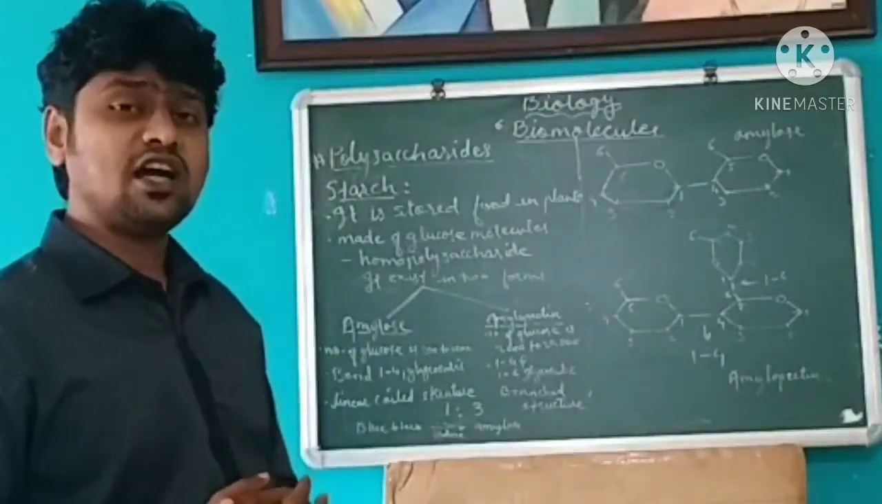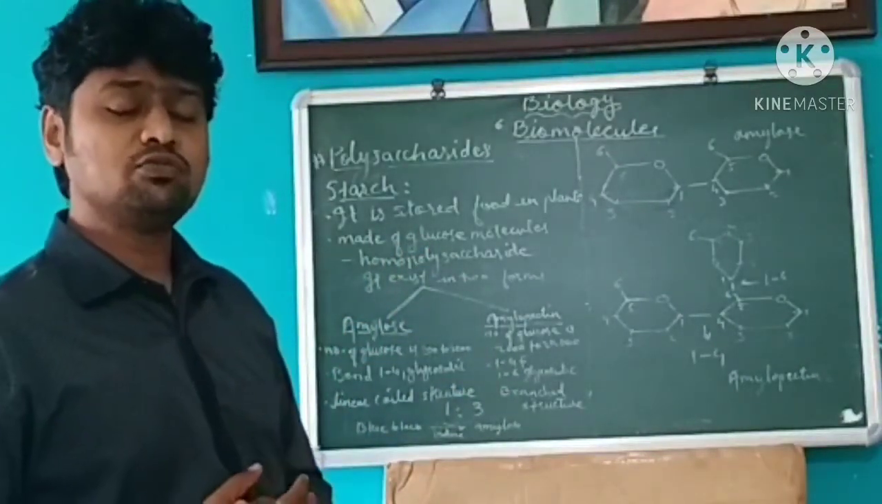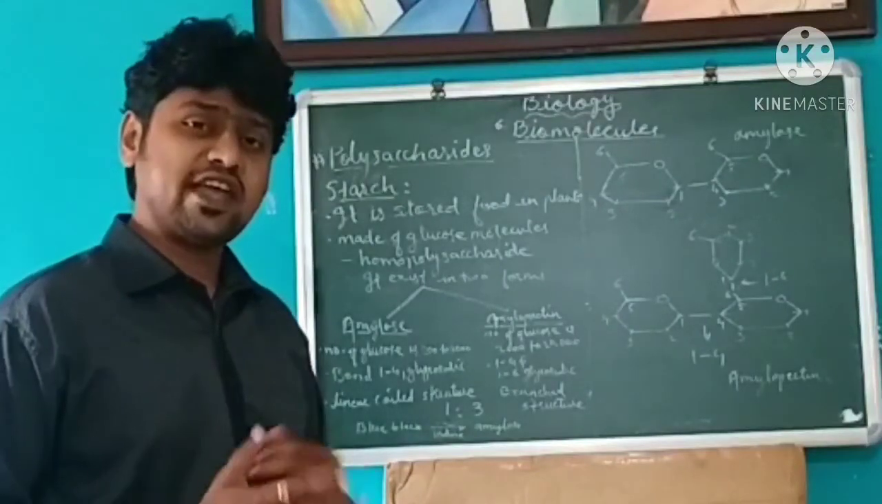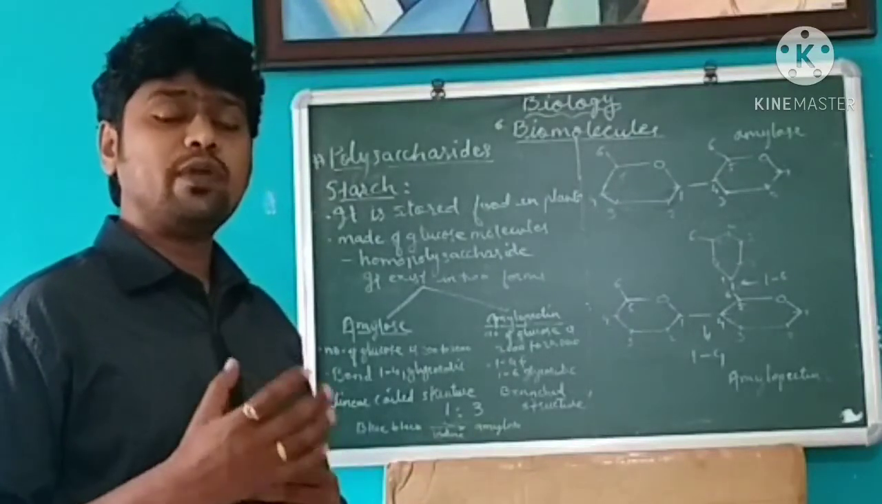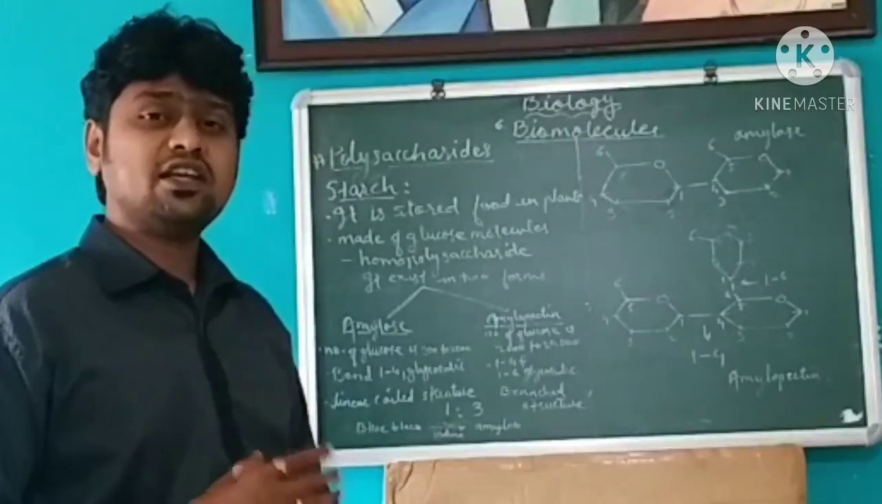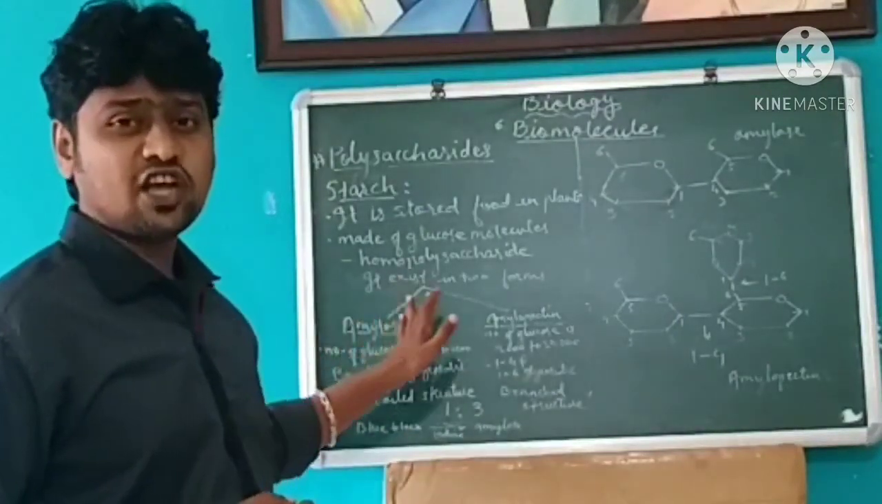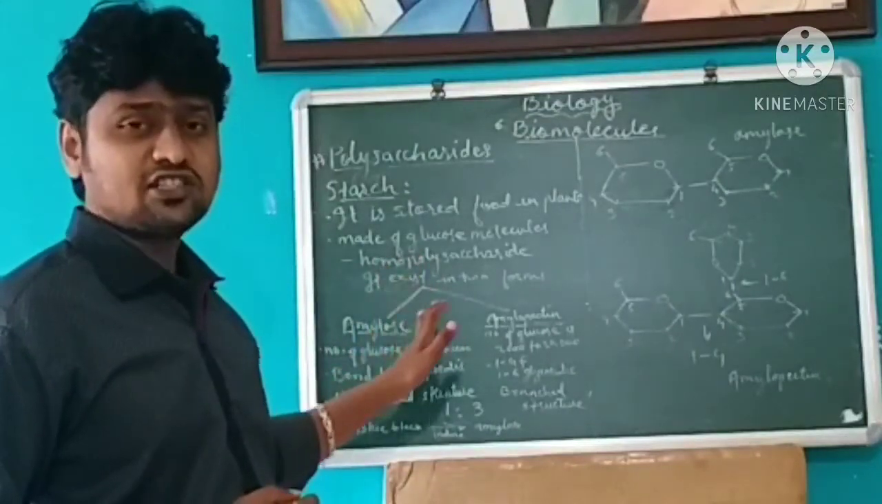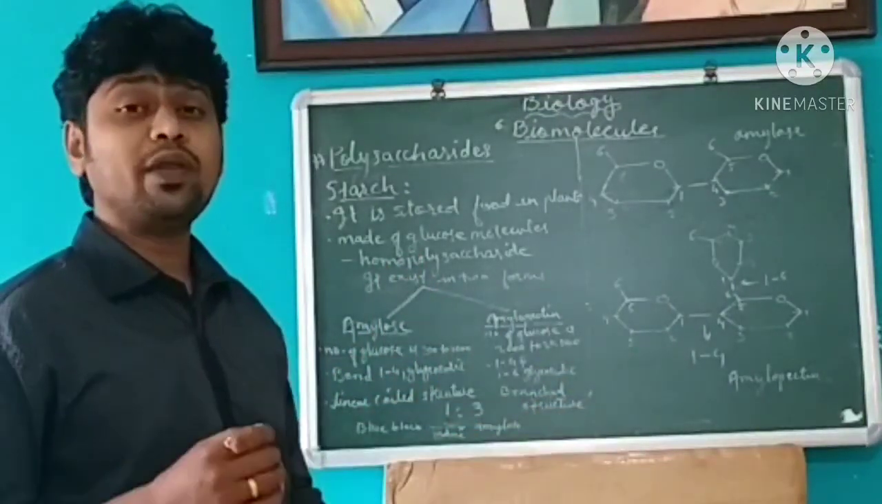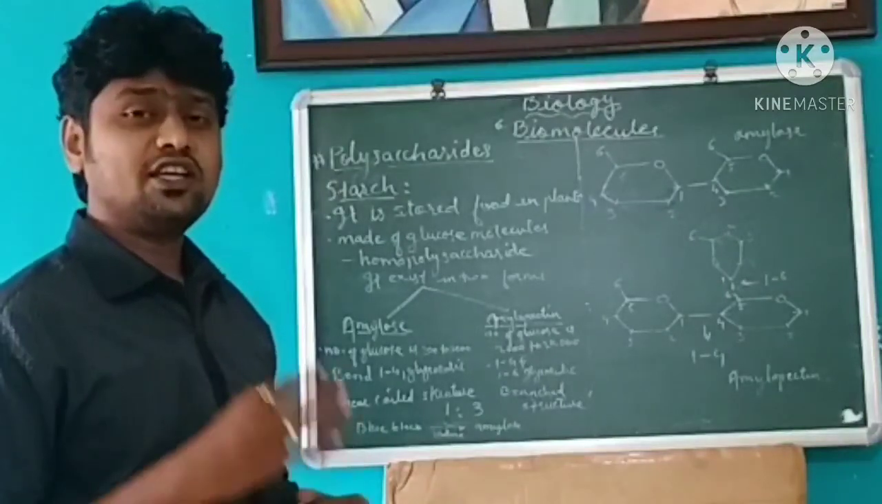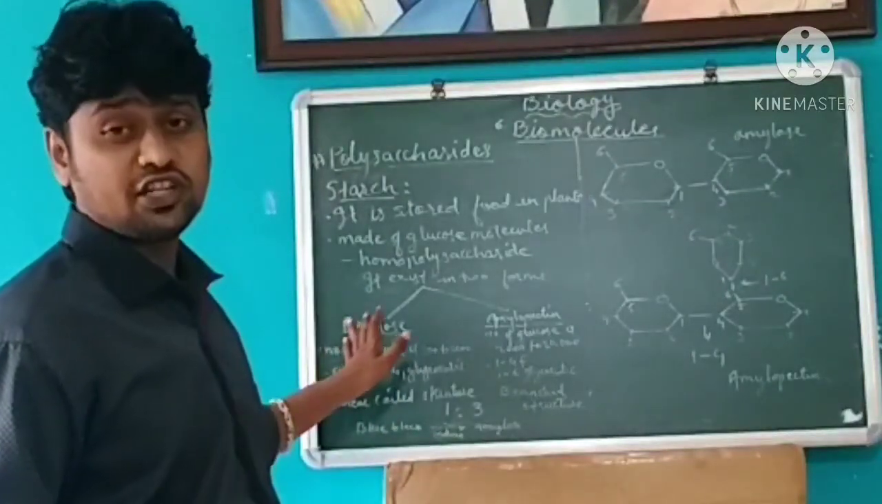When starch reacts with iodine, it gives a blue-black color. That blue-black color is because of amylose. As amylose is present in starch, when starch reacts with iodine, it gives a blue-black color. That blue-black color is mainly because of the amylose present in the starch.